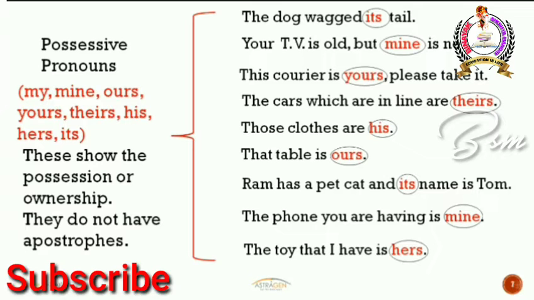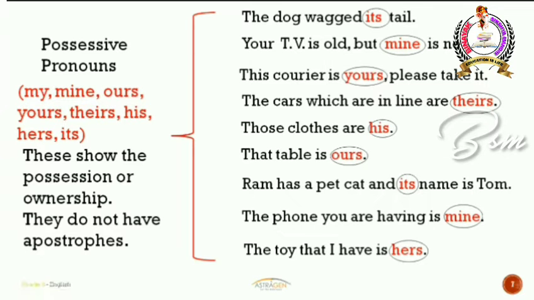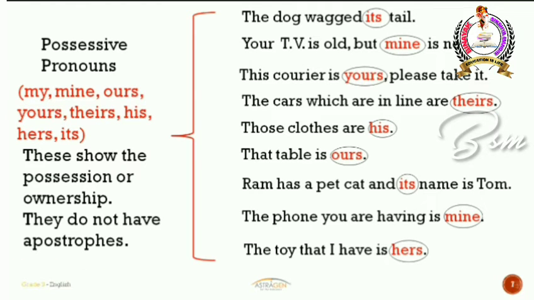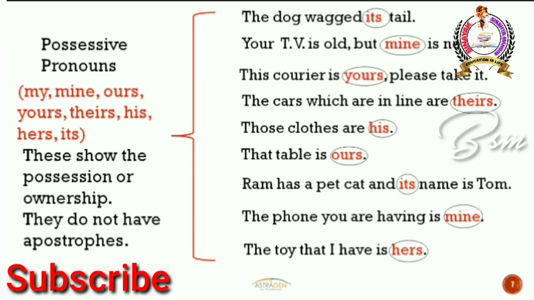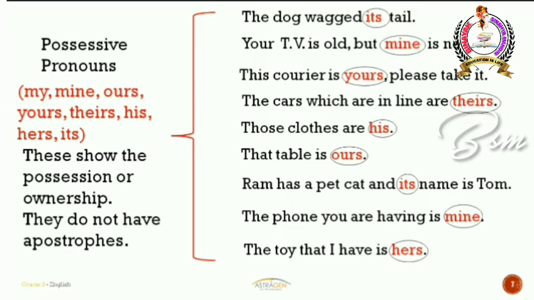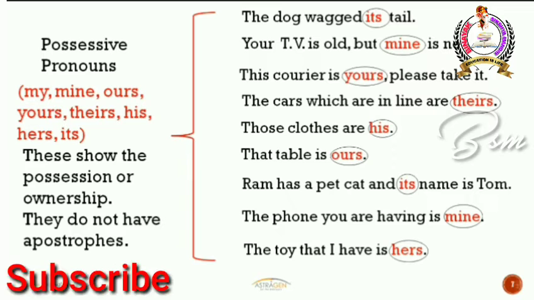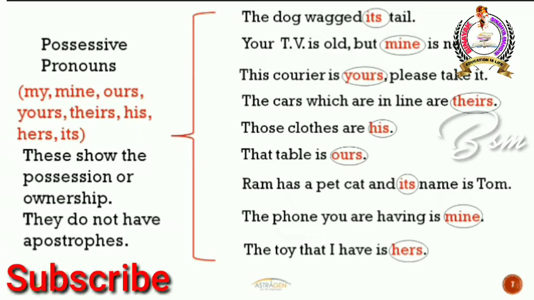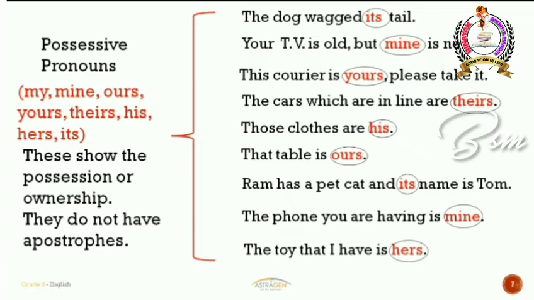And look at the fourth example. The cars which are in line are theirs. So again, whose cars are all lined up? Their cars. So that's the reason why instead of repeating car again, I can simply say theirs, and it is indicating the ownership there. So that's the reason why it is a possessive pronoun. Those clothes are his. Whose clothes?